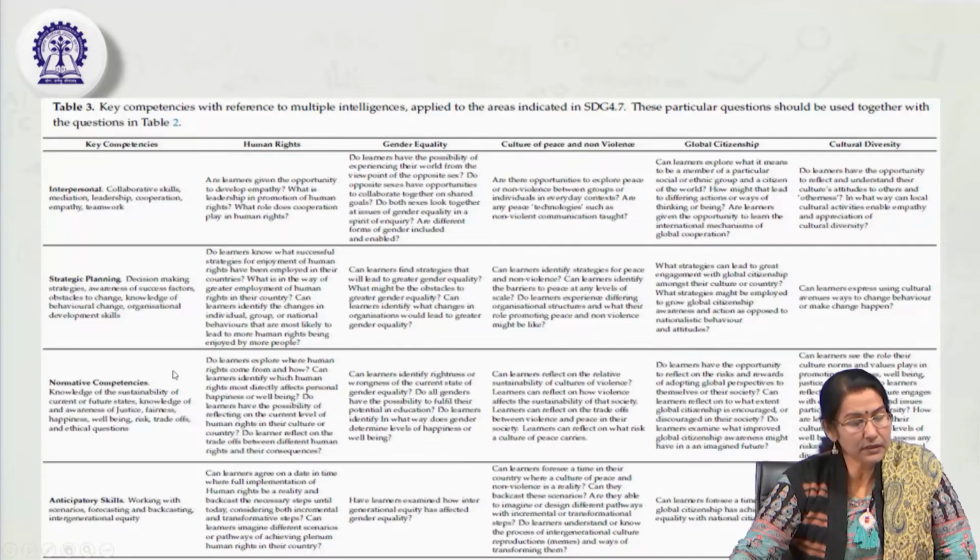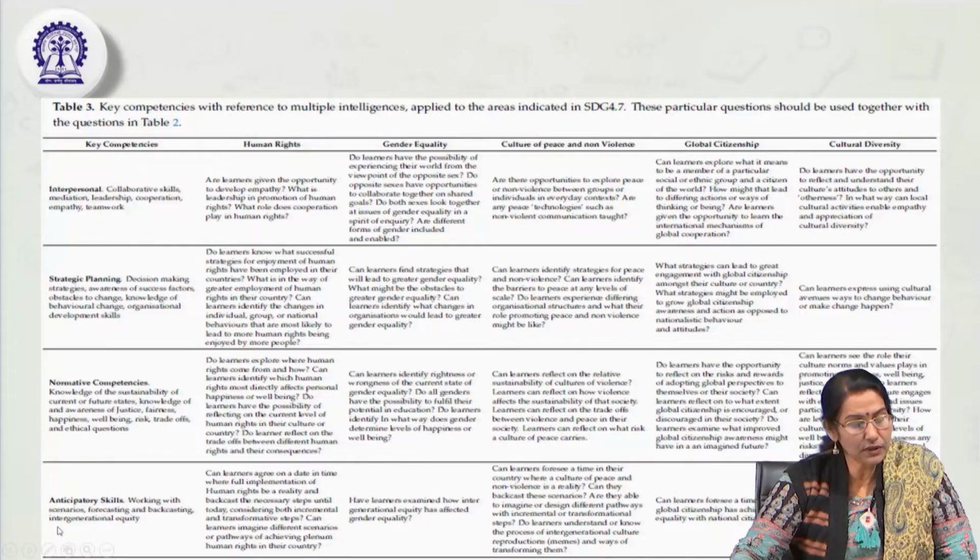Then normative competency, which I think we have already discussed. The knowledge of the sustainability of the current status as well as the future sustainability. What would be the ideal steps, or the strategic plan of action for a sustainable future, with regard to not only awareness of sustainability, but justice, fairness, happiness, well-being, risk-taking behaviors, ethical questions, all kinds of things. That is the normative, regarding the norms and rules of the environment of the globe.